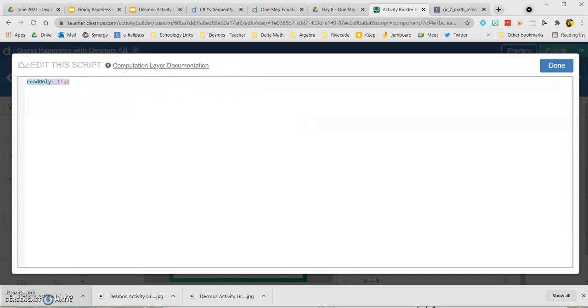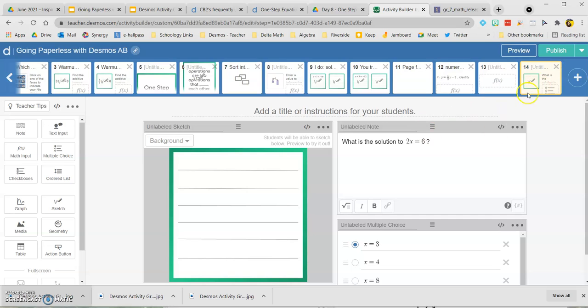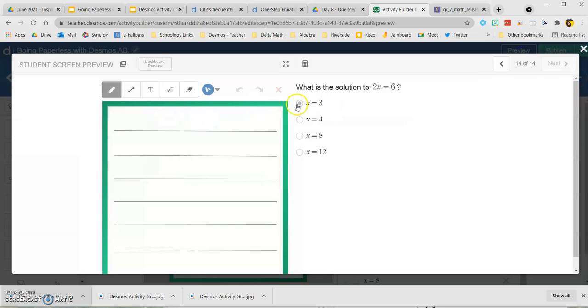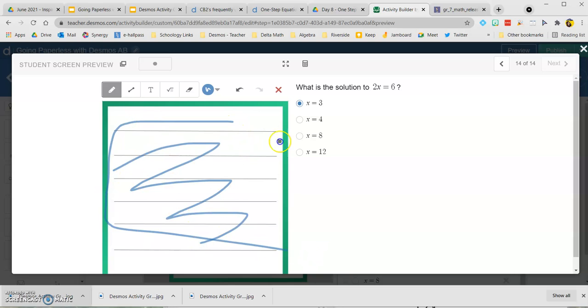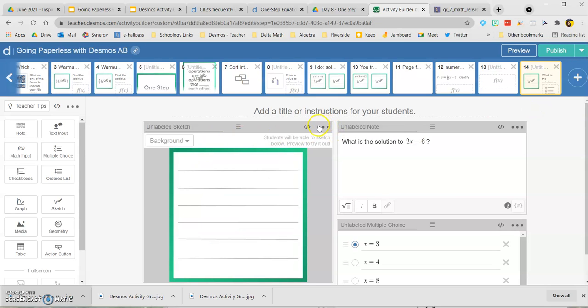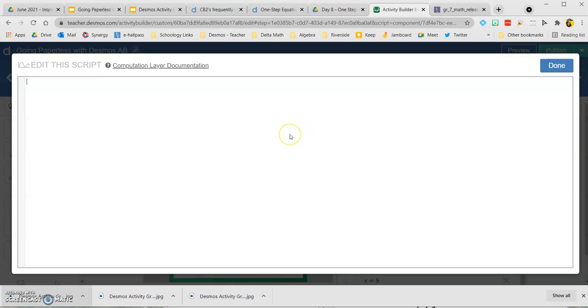if it's not there, what you're going to get is a dot. Now, if it's wrong, you'll get an X. But what the dot tells you is there's some human interaction that you need to see on this page. And if you want the convenience of being able to glance at the dashboard and see what was right and what was wrong, read only, true.